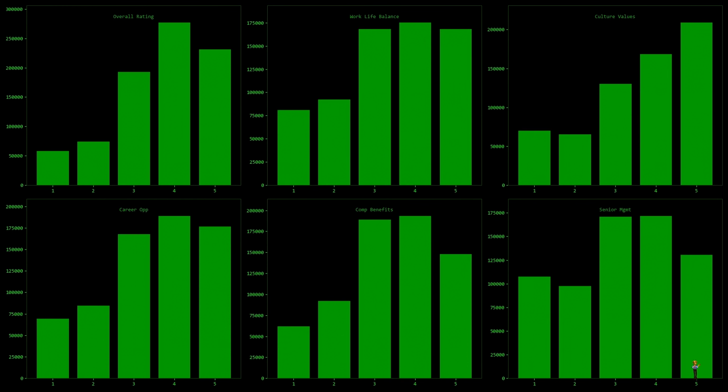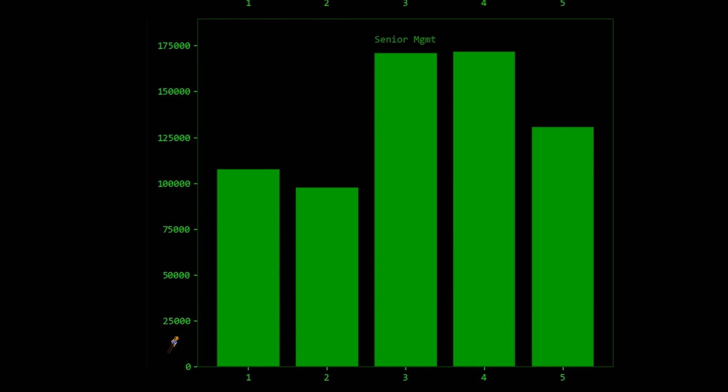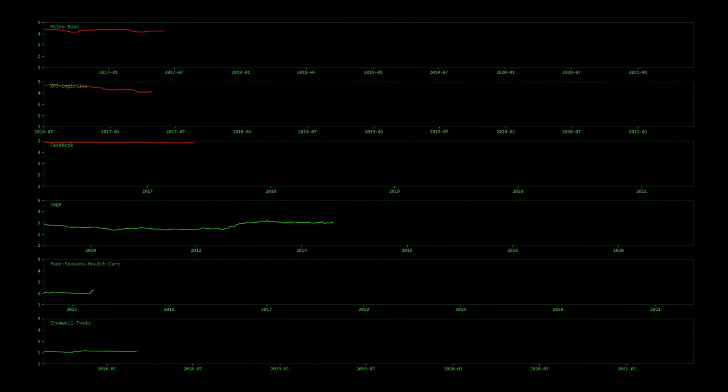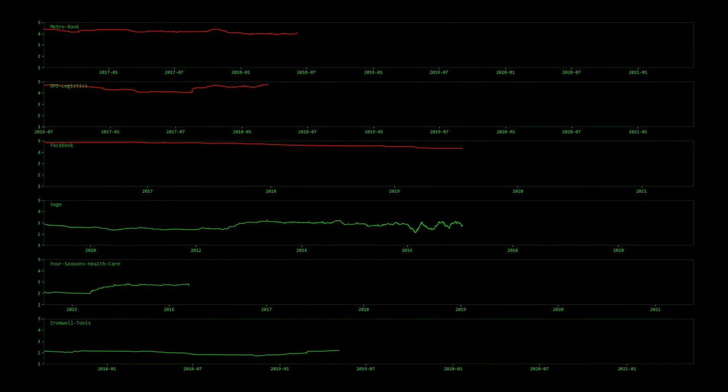For the most part, it actually skews to the right, which is positive, until you get to the ratings of the management, which, yeah, it kind of makes sense. Most people hate management. So yeah, this is kind of all over the place. But what I want to know is, can we find reviews that are consistently getting worse over time, which is indicating some fundamental problem within the company?